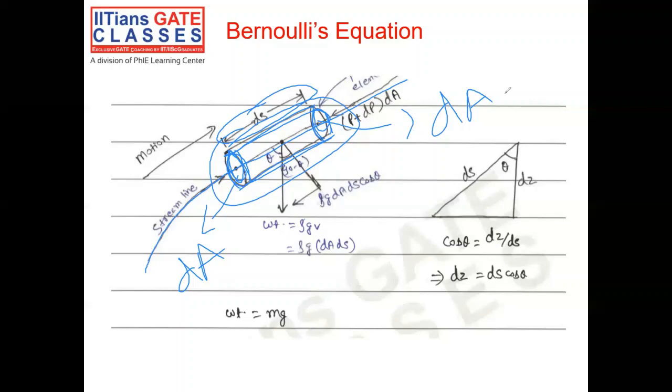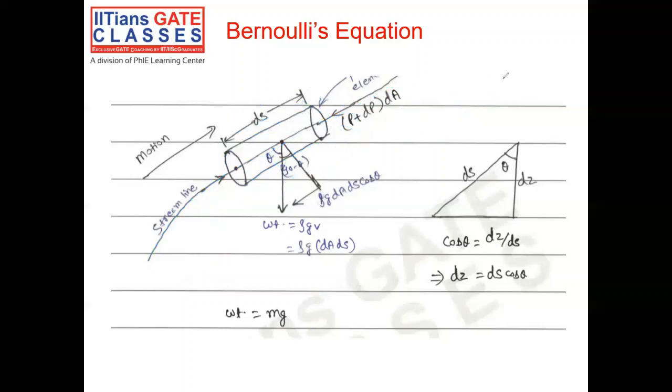The task now is to understand the forces acting on this fluid element, sum them up, and then get Bernoulli's equation from that. There are three forces you need to take care of: the pressure force, the body force, and the viscous force. The pressure force is definitely one thing which can act upon this control volume.